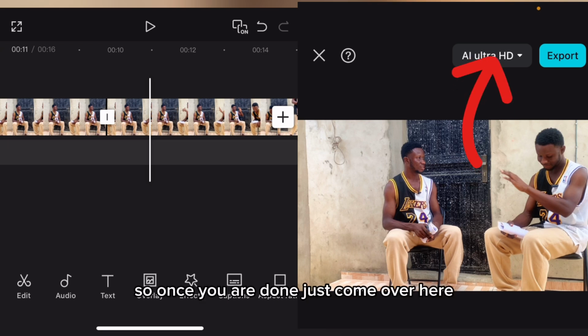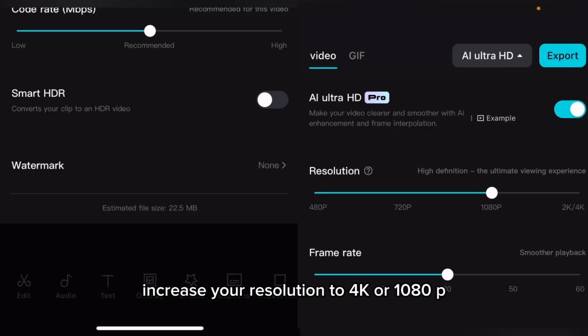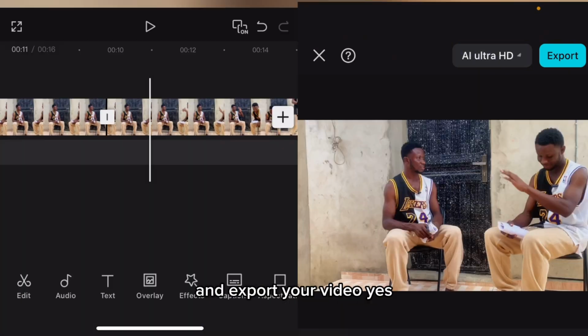So once you are done, just come over here, increase your resolution to 4K or 1080p and export your video.